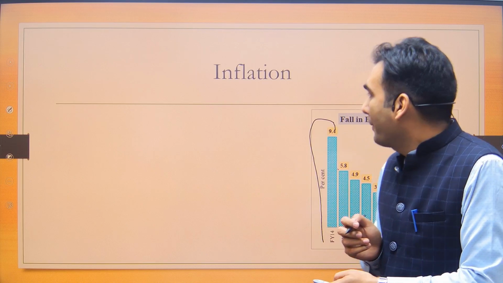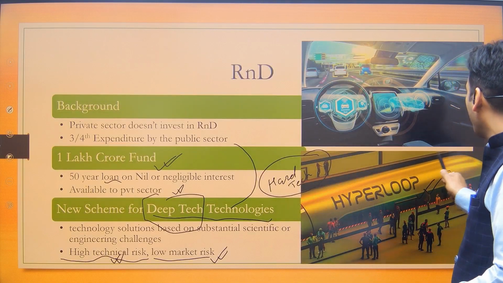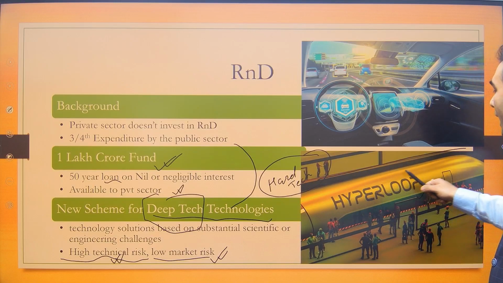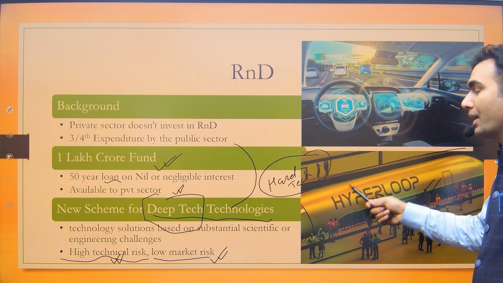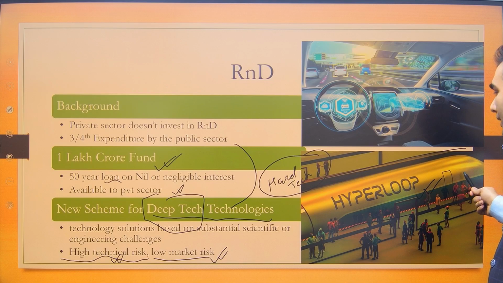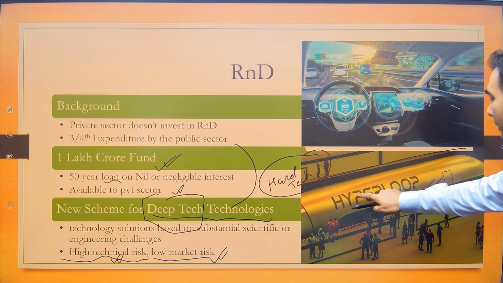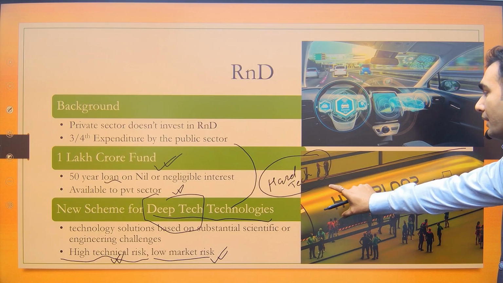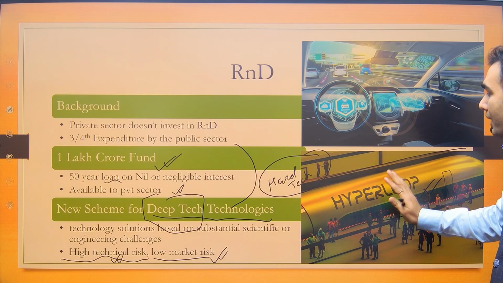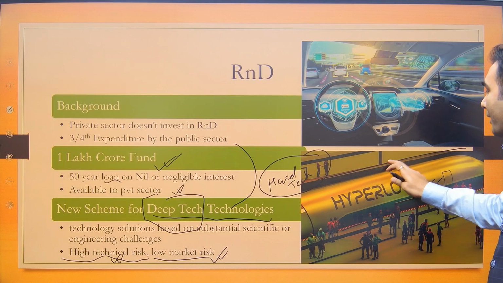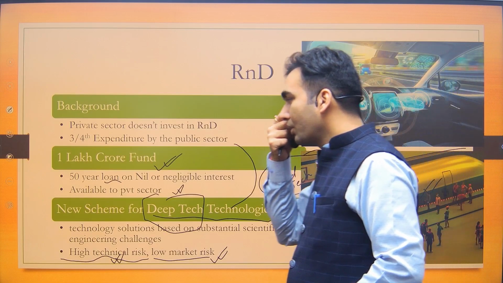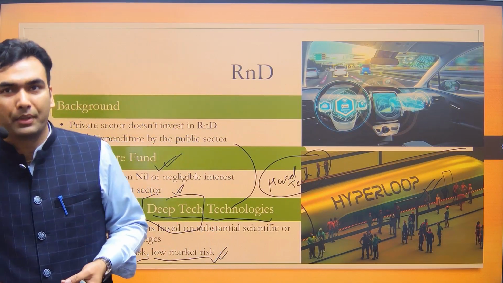So this capsule will be traveling in this loop at a hypersonic speed, even faster than the speed of sound. That's why the name hyperloop was there. This capsule will have people or cargo inside it, and it will travel at a speed higher than the speed of sound. Why will it be traveling at such a high speed? Because it would be traveling in vacuum. This was the idea, but it could not be practically developed.